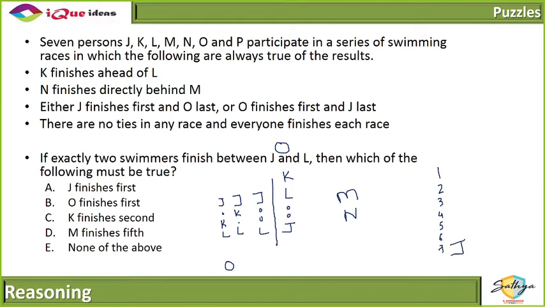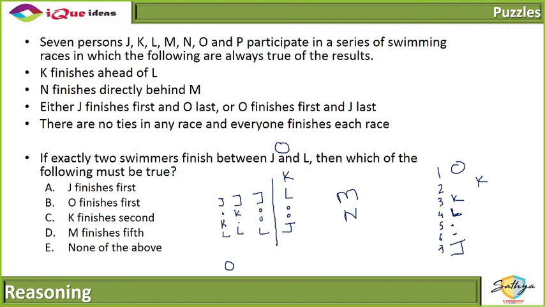If J finishes last, that means O finishes first, right? Now it says that there are exactly two swimmers between J and L. So between J and L, that means L is in this position. K finishes ahead of L. So K either finishes here or K finishes here.